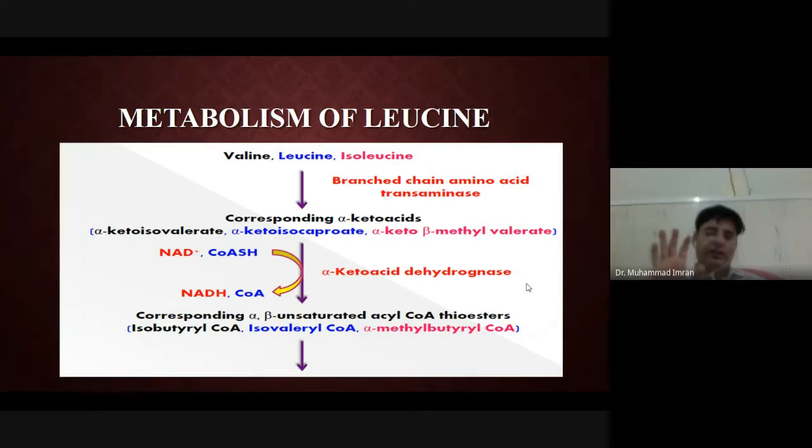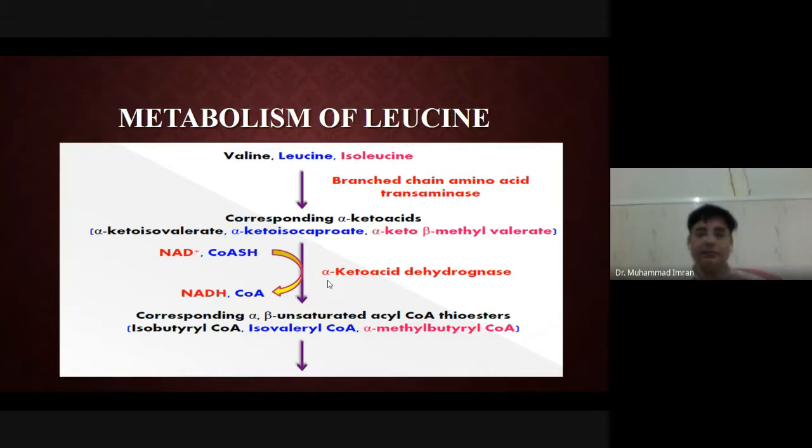which require five cofactors: NAD, FAD, coenzyme A, lipoic acid, and pyridoxal phosphate. The first enzyme is the decarboxylase, which requires pyridoxal phosphate. The second is the transacetylase enzyme, which requires two cofactors, coenzyme A and lipoic acid.